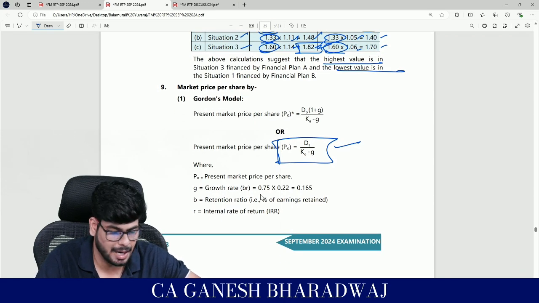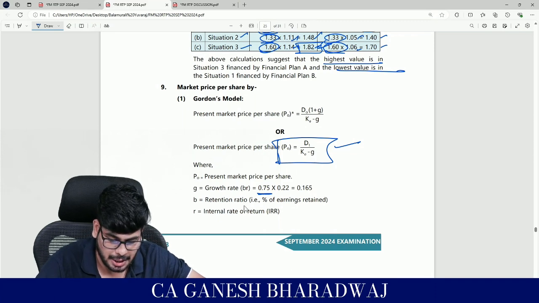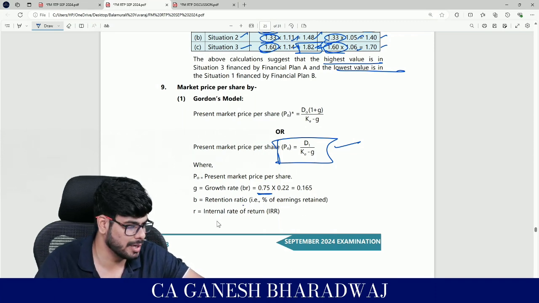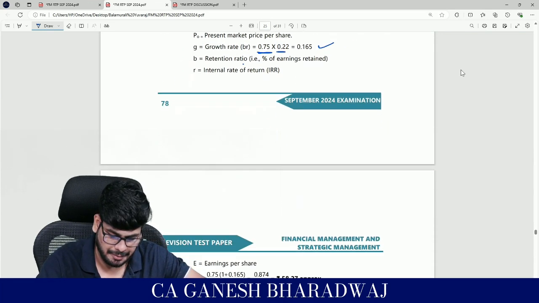I just told you, BR. Right? It needs to be written, guys. The formula needs to be written in the exam. So B stands for retention ratio and R is your internal rate of return or return on investment. You can write anything. So it's going to be 0.165.